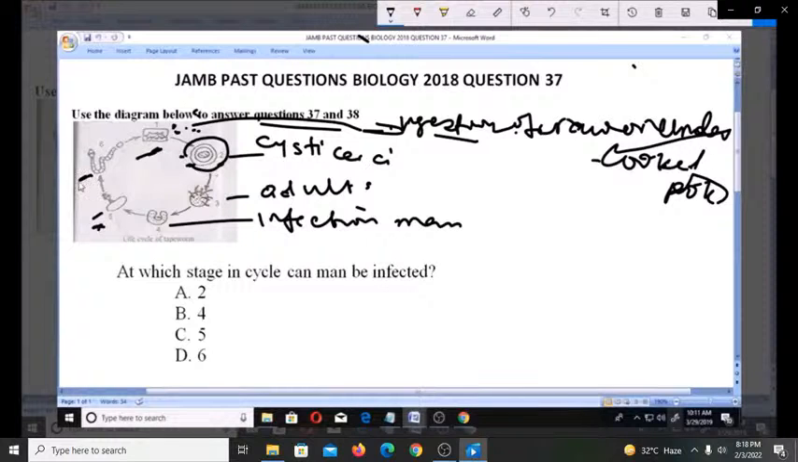Then finally here, the oncospheres circulate to muscles and other organs and develop into cysticerci again. So that is what happens in this cycle. You find out that it becomes infectious to man at this 4, which is B. Thank you.